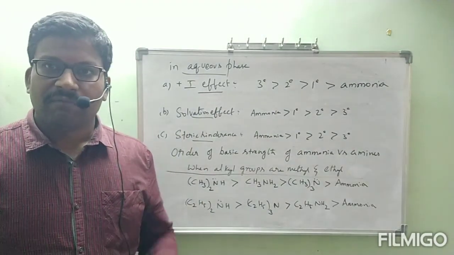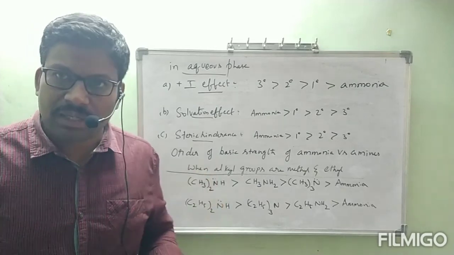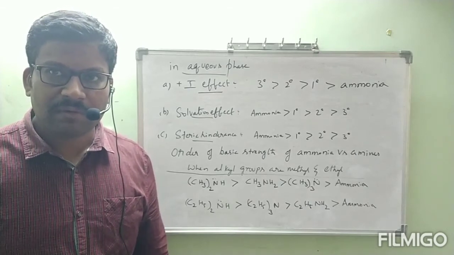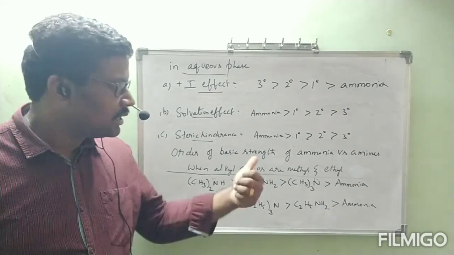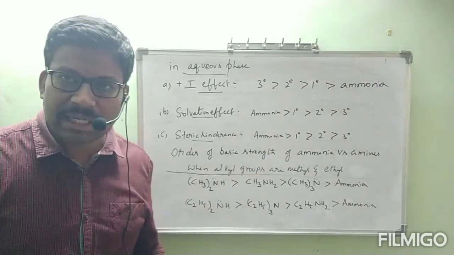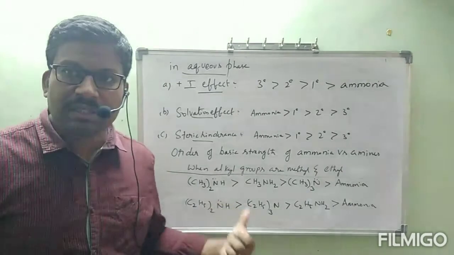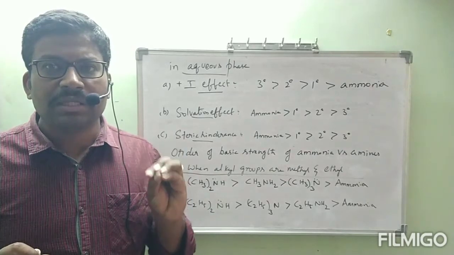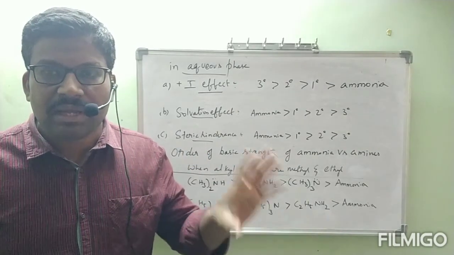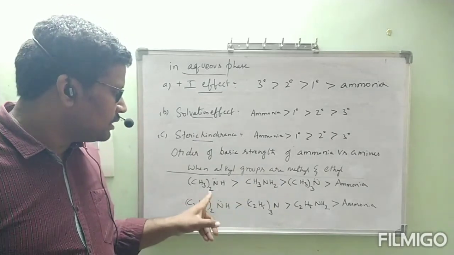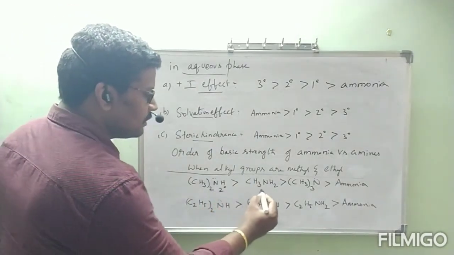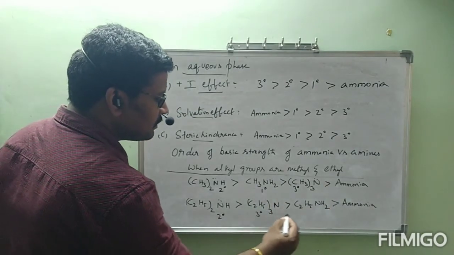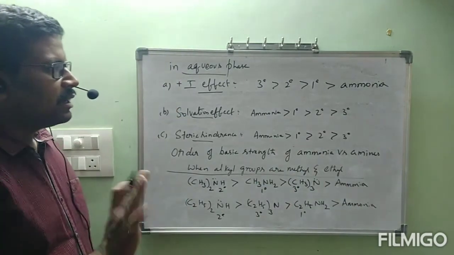Okay, this is about the first chemical property of alkyl amines only. We have to see aryl amines also, that means aromatic amines. I hope you understood this, everyone. We will continue this. Is it clear? Note down these orders clearly and remember these two orders; that is enough. While writing these two, simply write one point: when we apply all these three effects at a time on these amines versus ammonia, we will get this order. This is secondary, primary, tertiary greater than ammonia. Here secondary greater than tertiary greater than primary greater than ammonia. Okay? And this is enough.